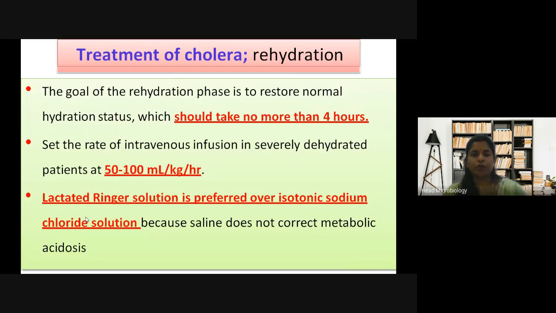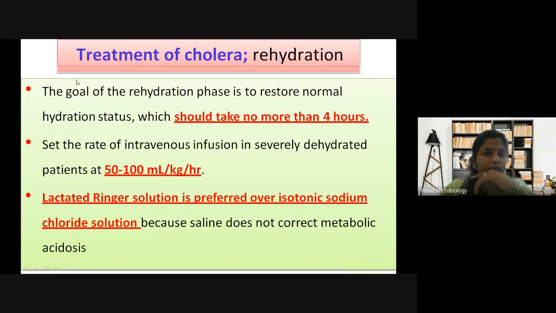Cholera symptoms, what do we see? Diarrhea, then dehydration. Dehydration is loss of water content. You have to rehydrate. You have to replace the water loss. That is called rehydration. Dehydration means loss of water. Re means replacing the water lost.